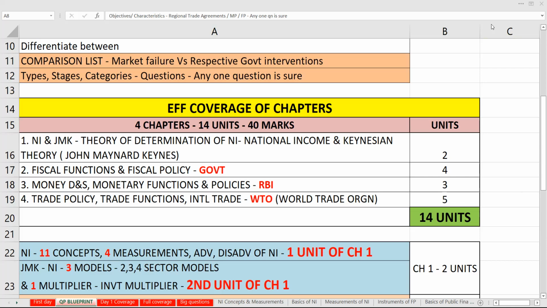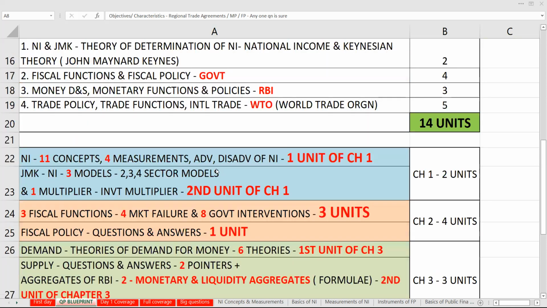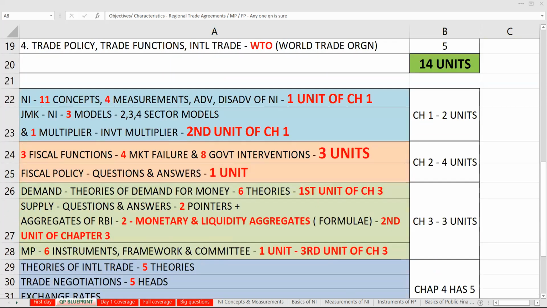So if you are done with this, then we can go to the next one. What are they talking about? They are talking about what is going to be there in national income. In national income, there will be 11 concepts, 4 measurements, advantages and disadvantages of national income. This will be there in the first unit.